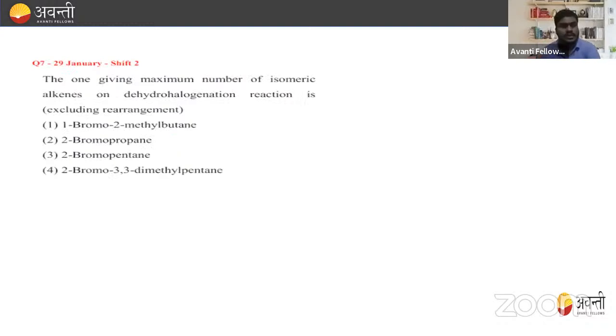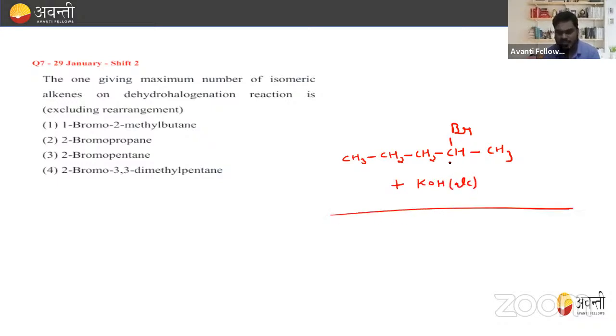Okay. Now, the one giving the maximum number of isomeric alkenes on dehydrohalogenation reaction is, we have already studied the dehydrohalogenation reaction. What is the dehydrohalogenation reaction, beta? For example, if I'm considering CH3, CH2, CH2, CH, Br, CH3, we get 2-bromopentane. Dehydrohalogenation is the reaction with alcoholic KOH. In this, this is the alpha carbon, this is the beta carbon, and this is also a beta carbon. So there will be two products, right?